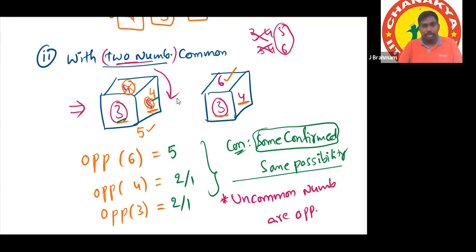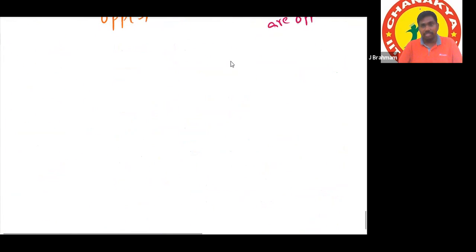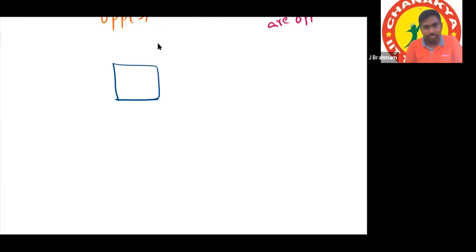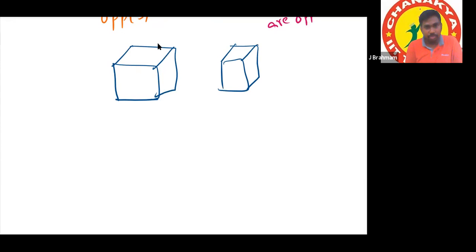Yes. And we have seen till now 1 dice 2 positions with 1 number common and 2 numbers common. And we'll see what if 3 numbers are common. So if 3 numbers are common, then with the same thing, right? Same dice, like both the sides. Same dice only we are using, but different positions. You have to say it is different positions.